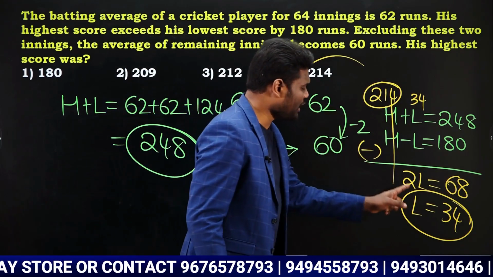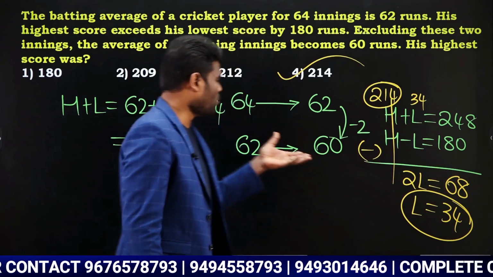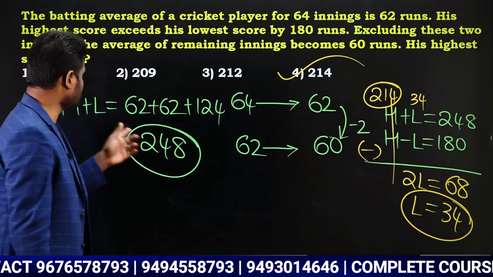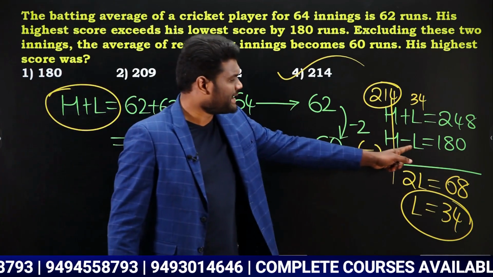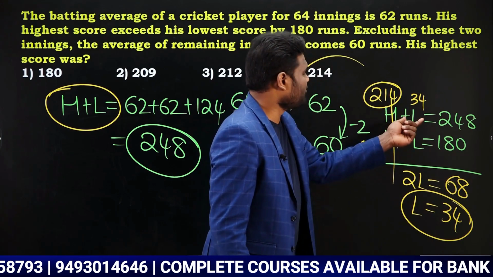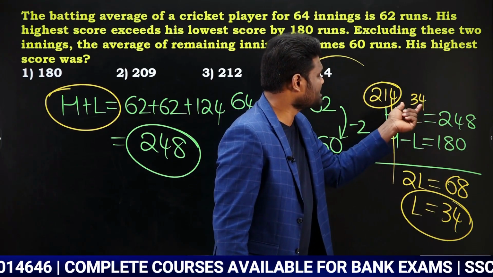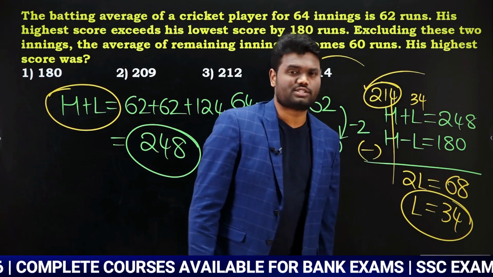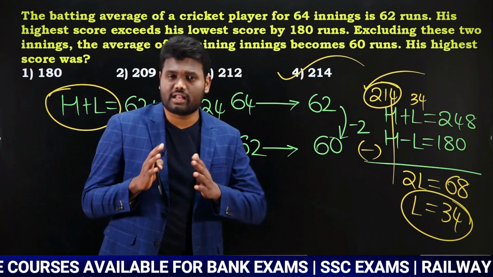Either the question can be lowest score or the question can be highest score. Whatever it may be, once you know the concept of equal distribution, you will try to know what is highest plus lowest value. Anyway, in the question you have highest minus lowest value. When you solve this, you came to know that lowest is 34. If lowest is 34, to find the highest, 248 minus 34, we can say that highest is going to be 214. Okay, even these type of questions are also really important.